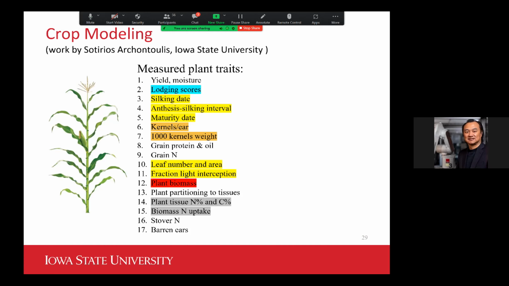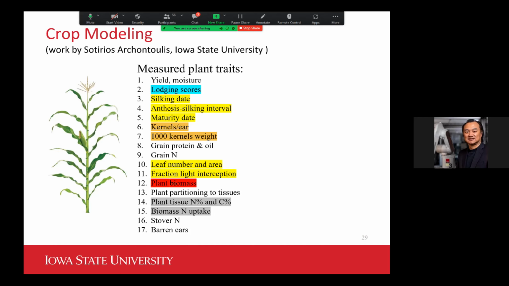If we go through that list, I'm trying to see which traits can possibly be measured by the PhenoBot, and which traits maybe in the future we can do something about.